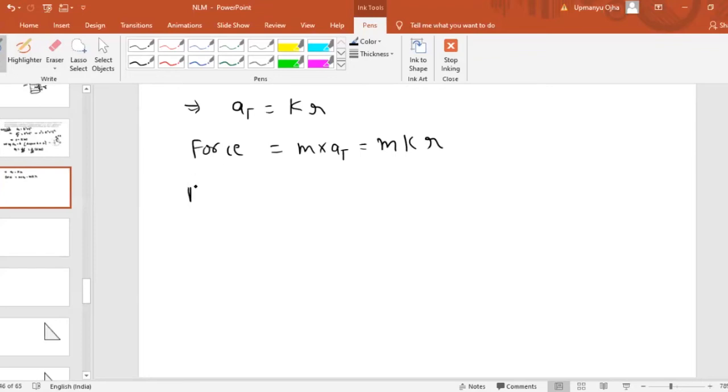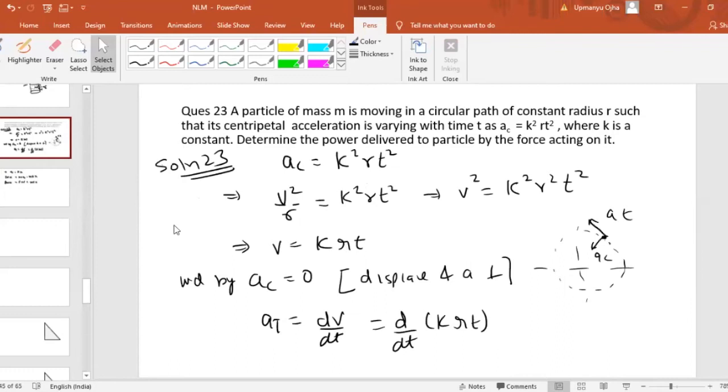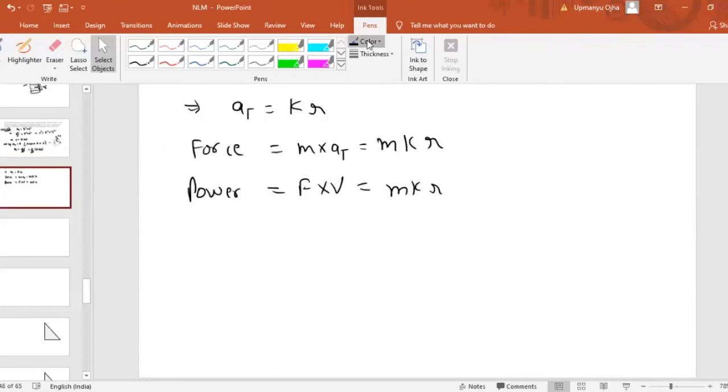Now we know that power is equal to force into velocity. The tangential force is m k r, and the velocity we have already found is k r t. Putting the value of velocity, we get m k square r square t as the power delivered.